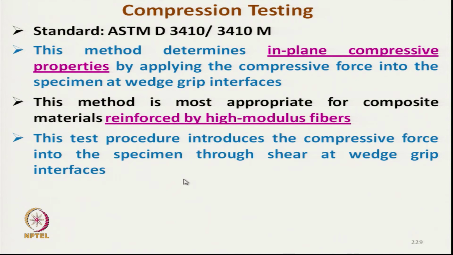The next test is the compression test. Here we are not talking about the cross plane compressive property which we use for fabric testing. In fabric testing we cannot do in plane compression because of the flexibility.